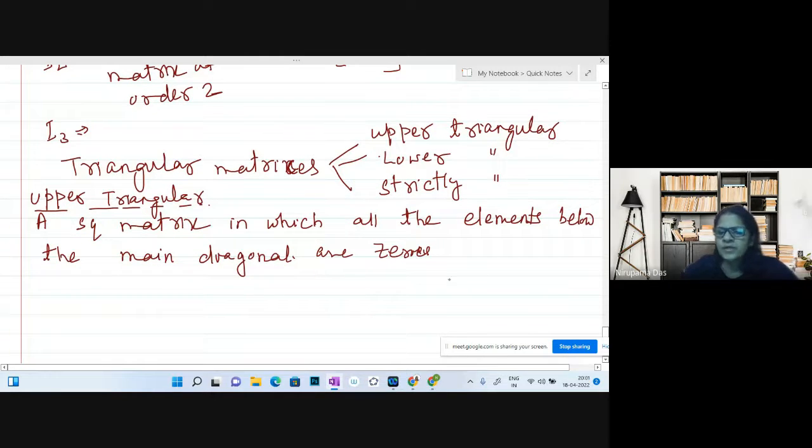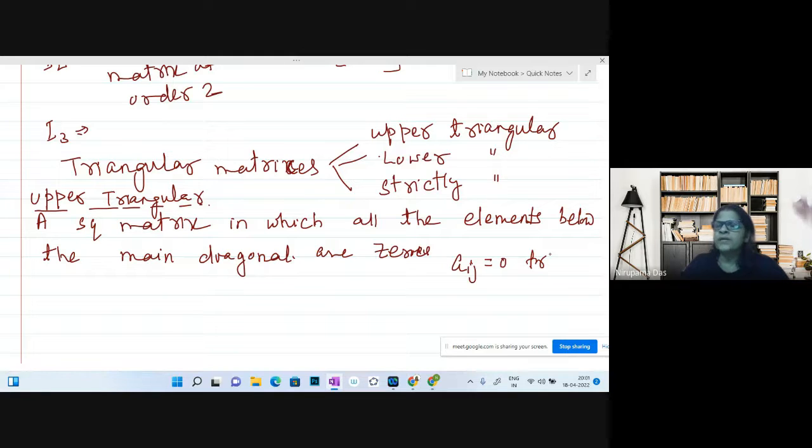So in symbols, you can write Aij equal to 0 whenever it is below the diagonal, here obviously 2 1, 3 1, 3 2. So it is for i greater than j, row index greater than column index.